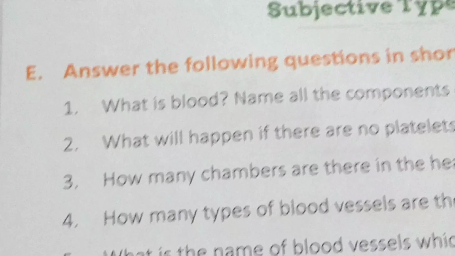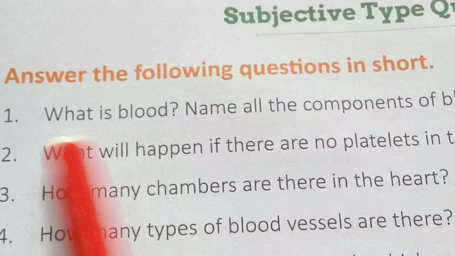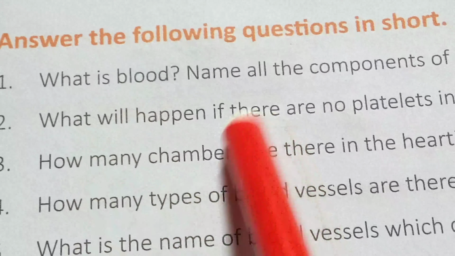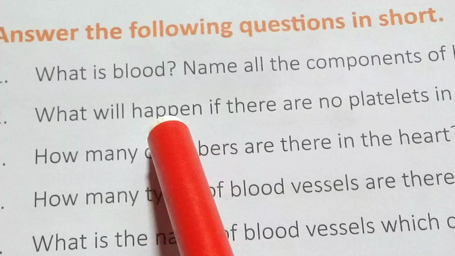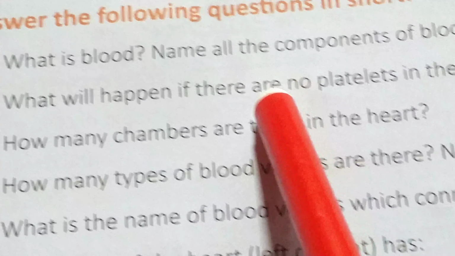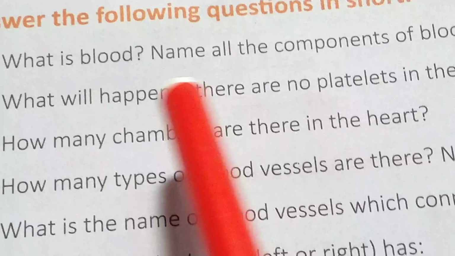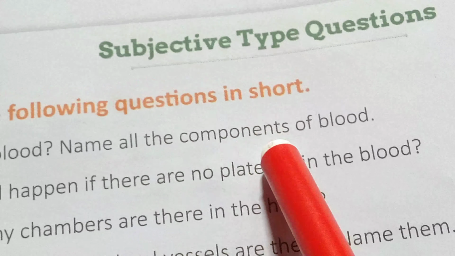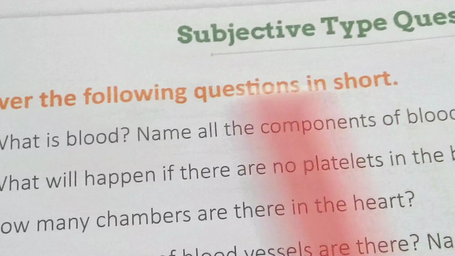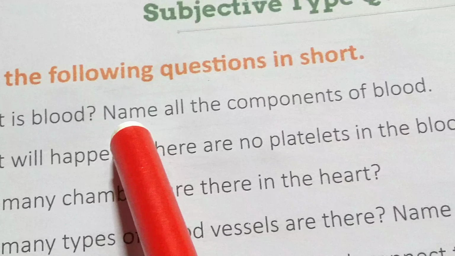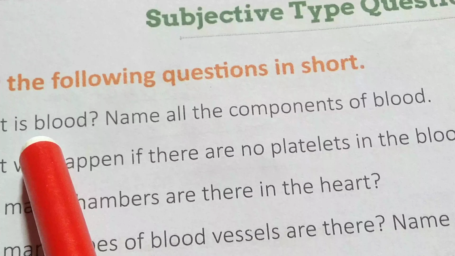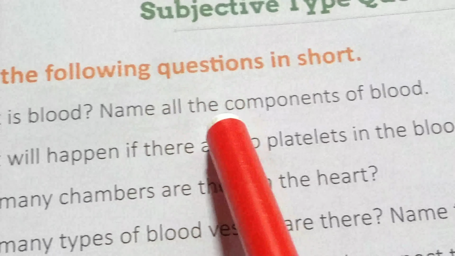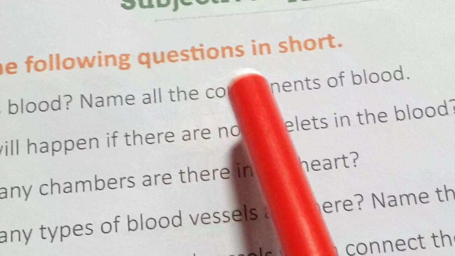Next, subjective type questions. The first question: what is blood? Basically, blood is the liquid part by which all kinds of nutrients, minerals, oxygen and different types of supplies are carried throughout our body cells. Name all the components of blood. Normally blood contains 4 parts. Which are they? The 3 blood cells and the liquid part of blood, that is blood plasma.